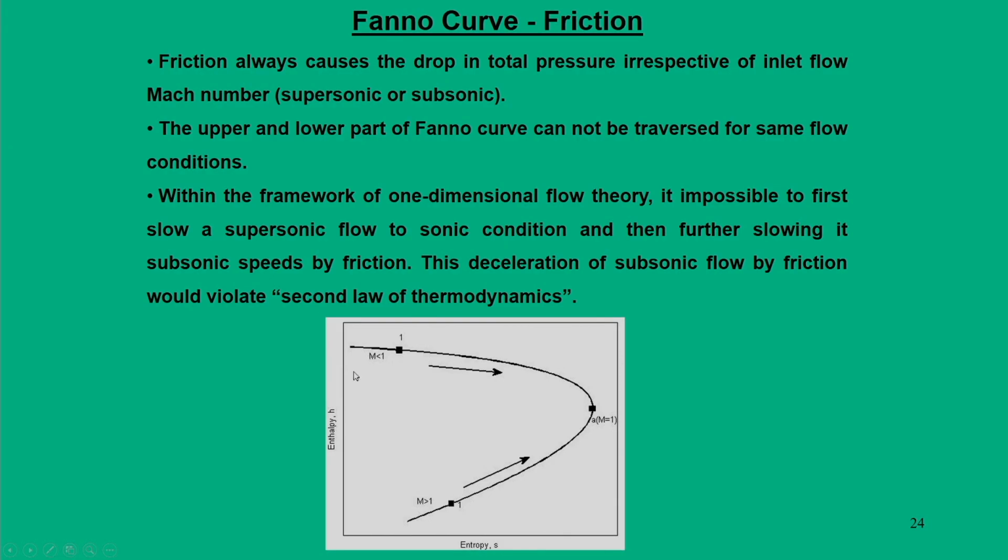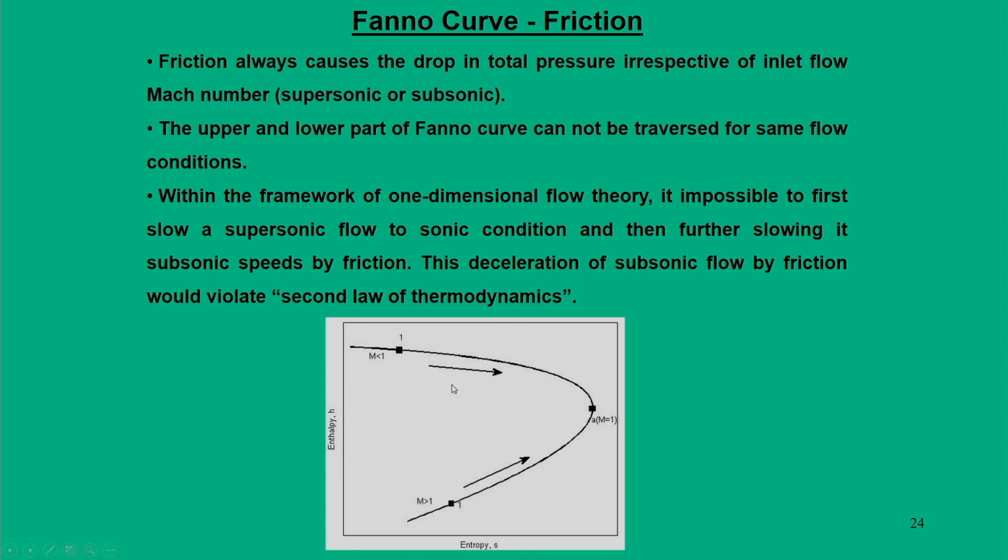The main intention here is that when I am moving from the supersonic region to the sonic state, I can go from point 1 to point A, and beyond that I cannot go back, because friction will not allow me to cross this point. Similarly, in the subsonic region, one can come from point 1 to maximum point A. I cannot traverse back, whether you add or extract length from this duct.